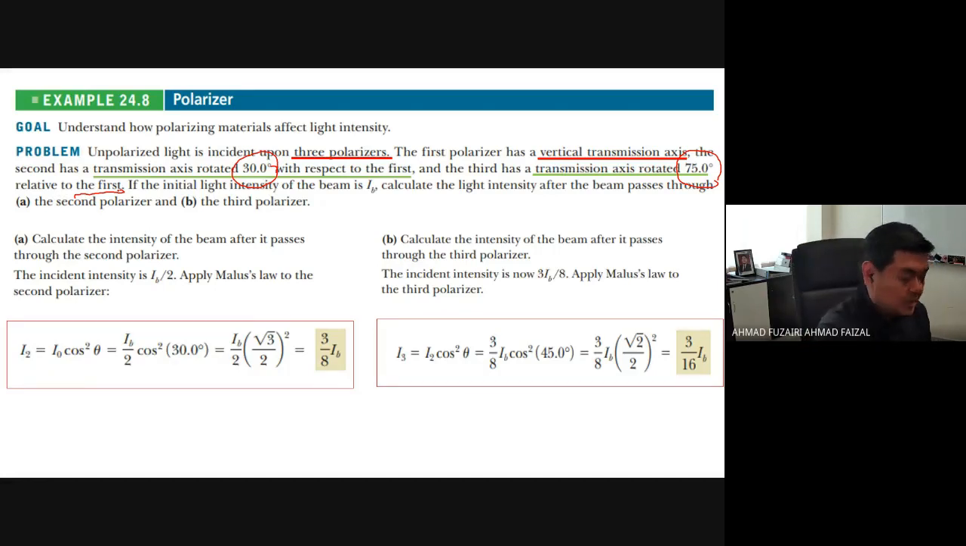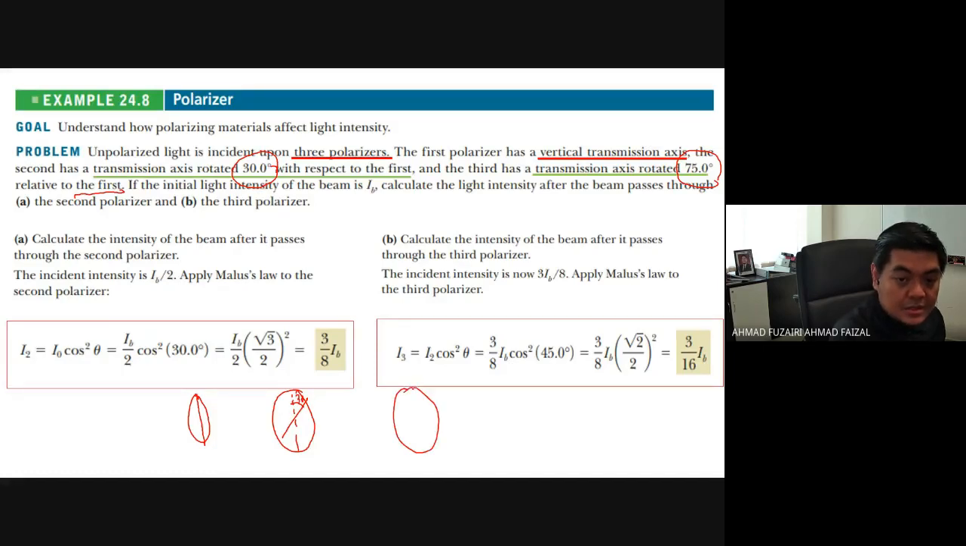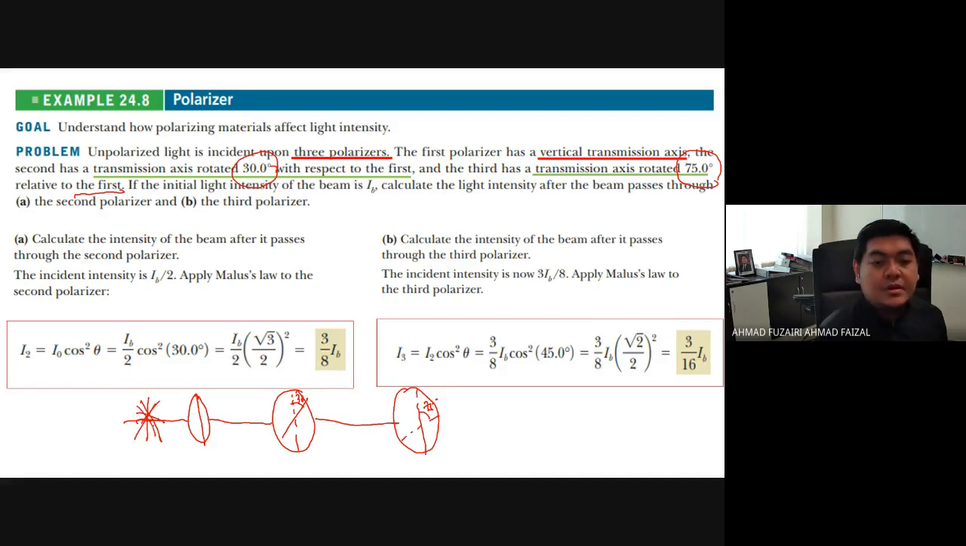Maksud dia nanti kalau kita lukis, first kosong, straight line. Second, dia ada 30. Third, straight line, 75. Okay, so daripada sinilah, sini lalu sini, dan lalu sini. Tapi dia start dengan apa? Unpolarized light.